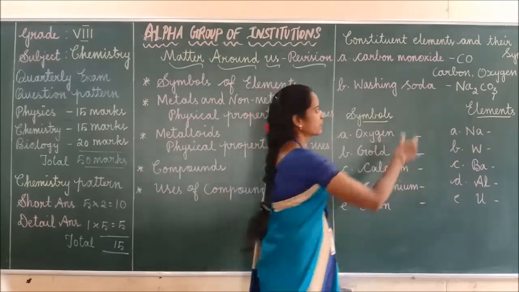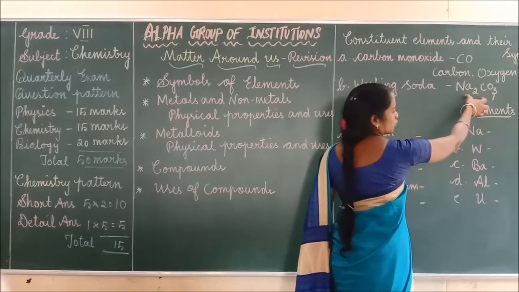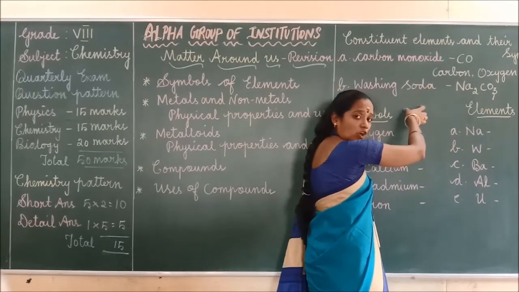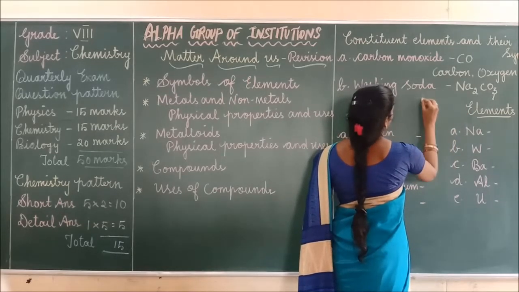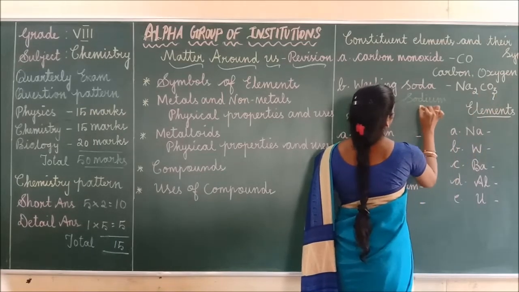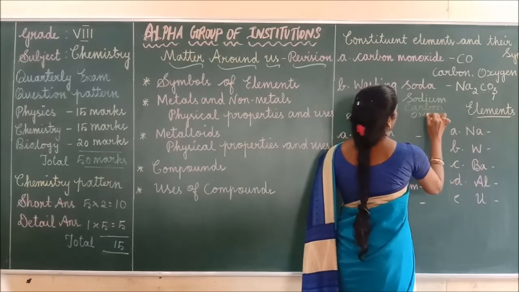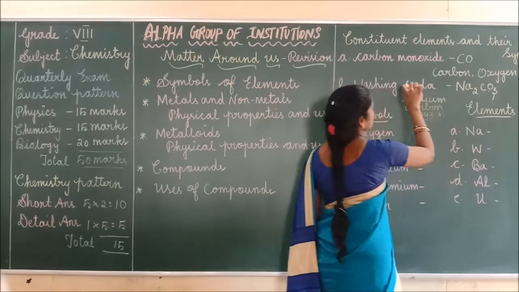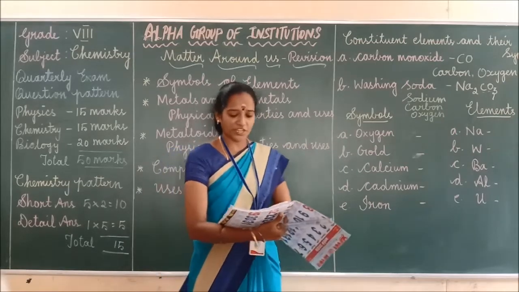You got it children? First you have to write the symbol. Okay. Next you have to write the constituent elements. Okay. Here sodium, carbon and oxygen. These elements are present in washing soda. Got it? Right. Next we can move to the third question.